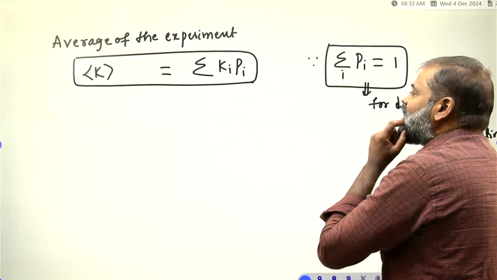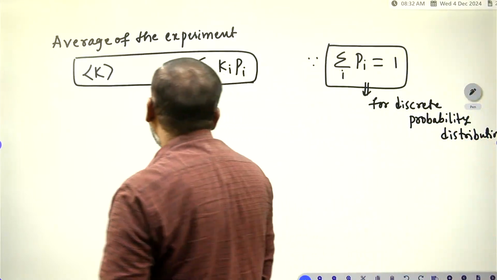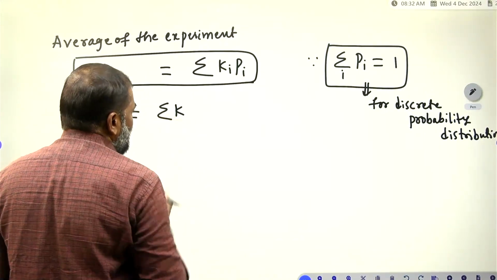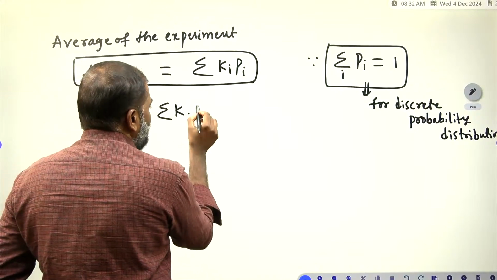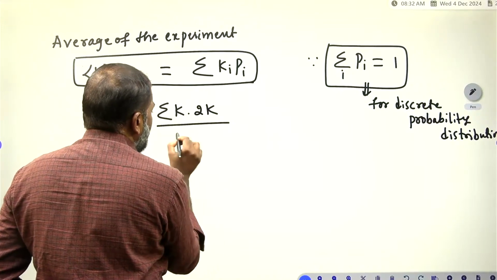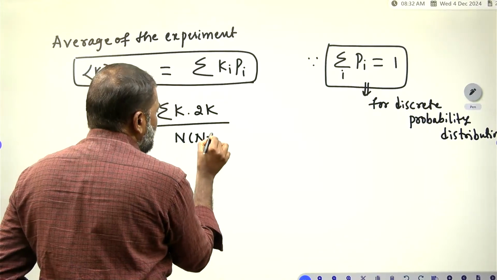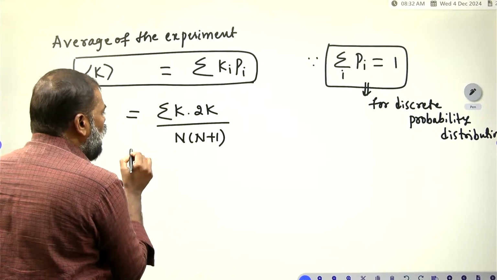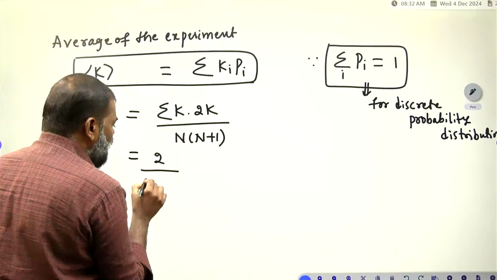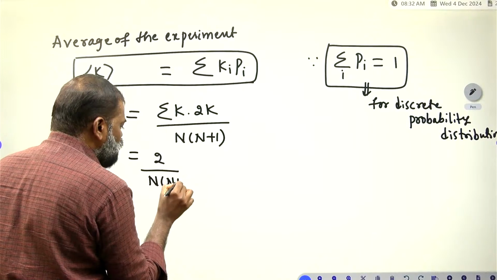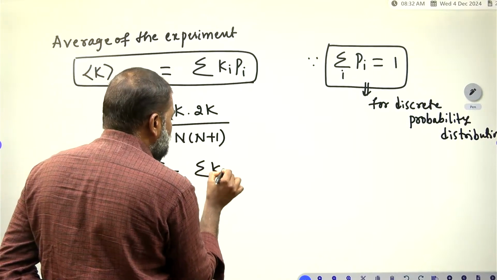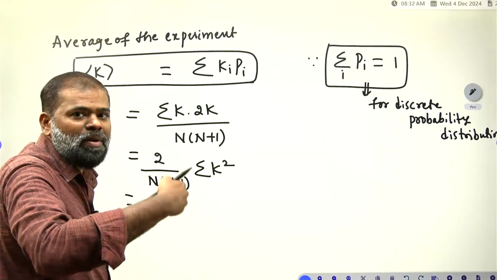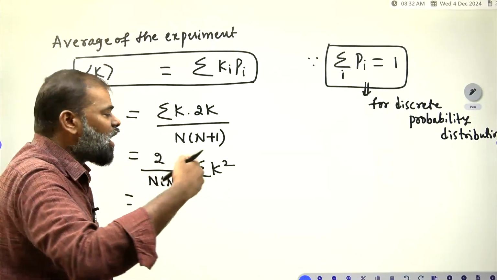Therefore, the average value, summation of k_i p_i, is equal to the summation of k into p_i. Already we know p is 2k divided by n into n plus 1, correct? So 2 you take outside. These are constants, n into n plus 1 also you take outside. Summation of k square. What is k? k is a random variable, with values 1, 2, 3 and so on.